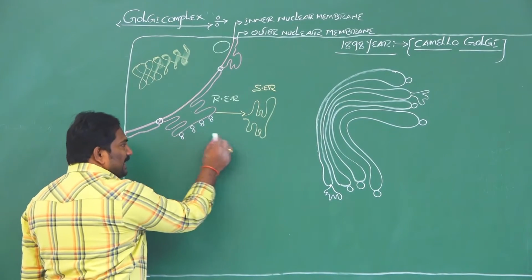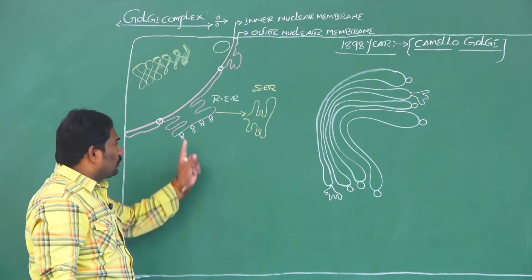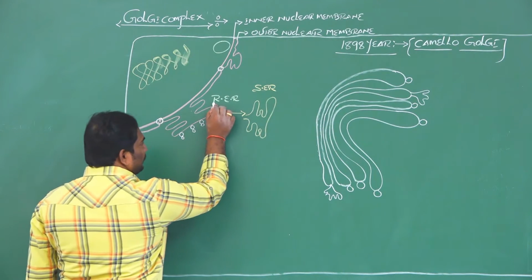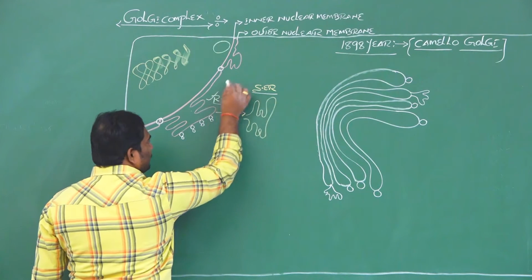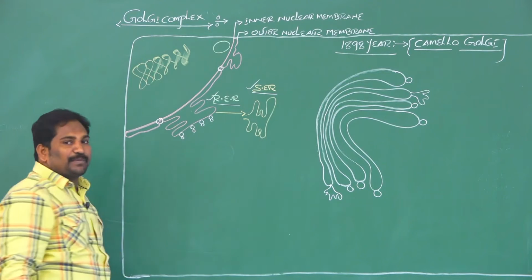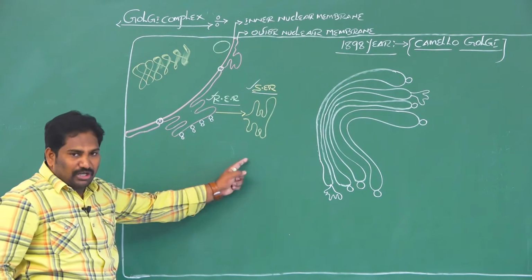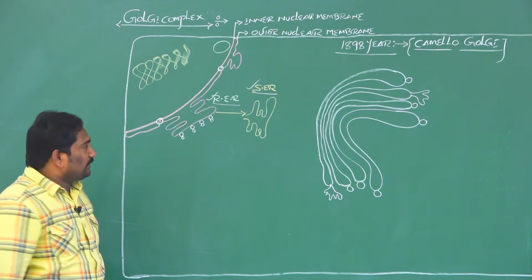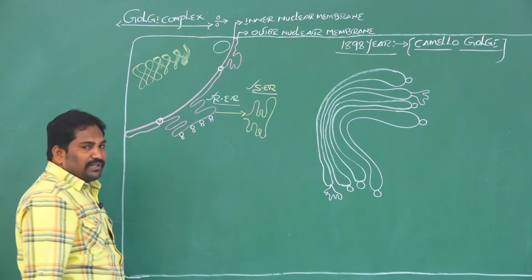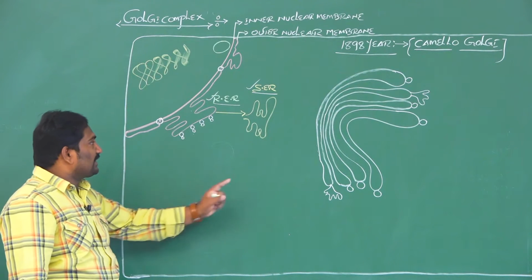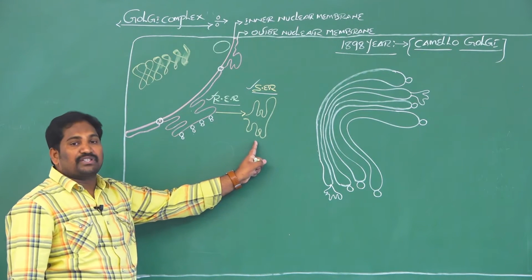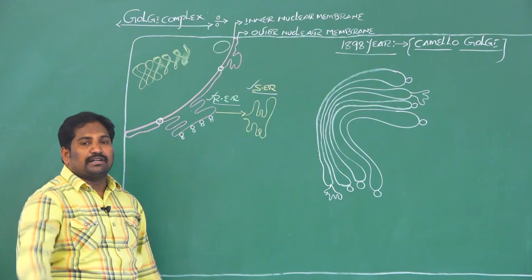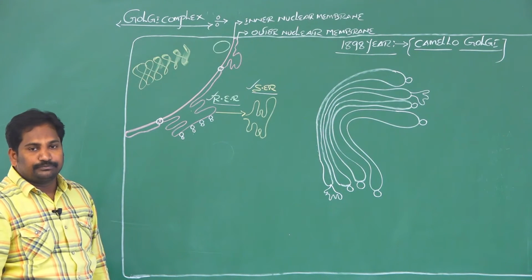Based on the presence or absence of these ribosomes, endoplasmic reticulum is of two types: rough endoplasmic reticulum and smooth endoplasmic reticulum. Already it's over from the last class. The main function of rough endoplasmic reticulum is synthesis of proteins. The main function of smooth endoplasmic reticulum is synthesis of lipids and steroidal hormones.